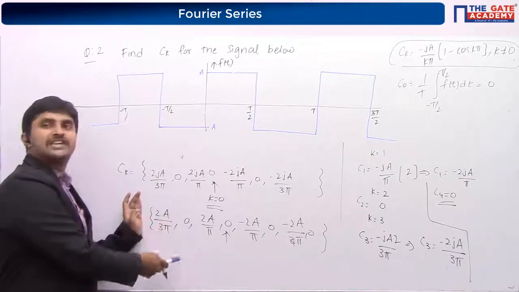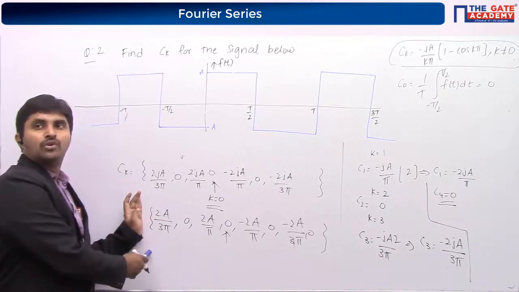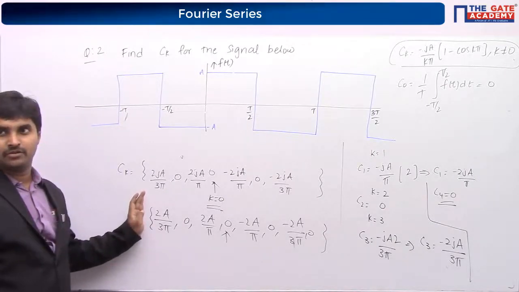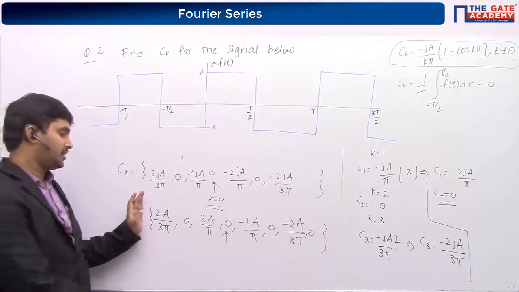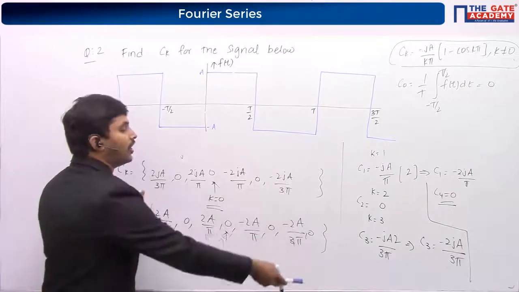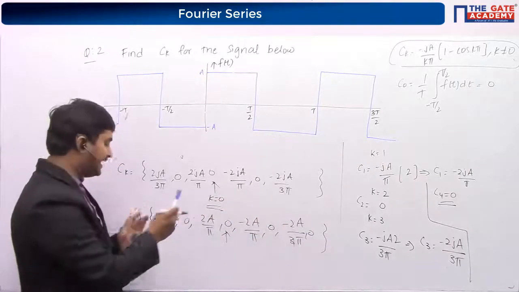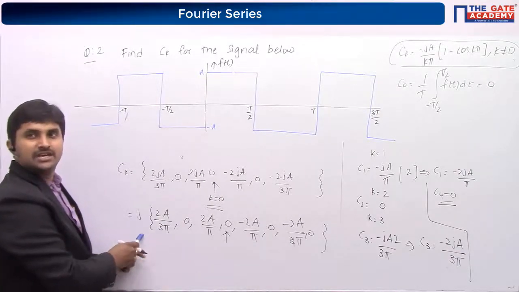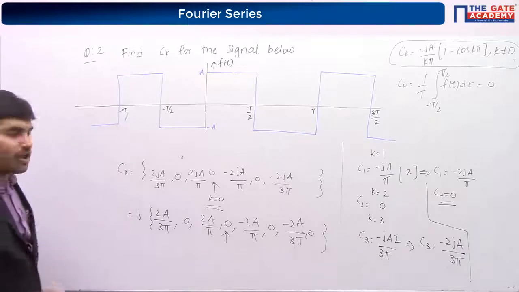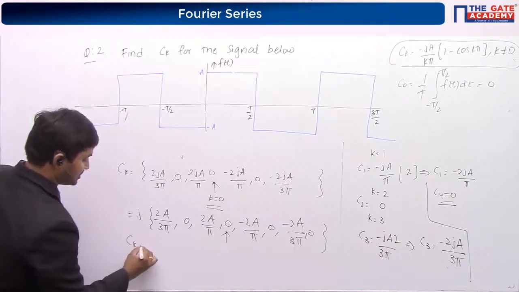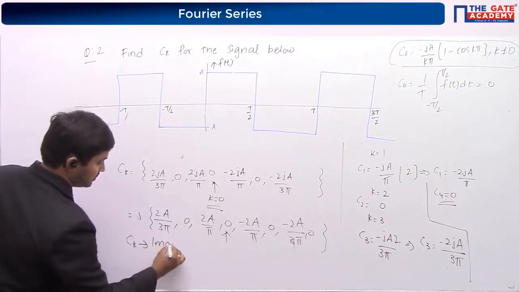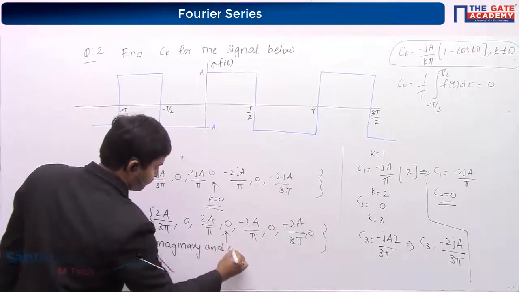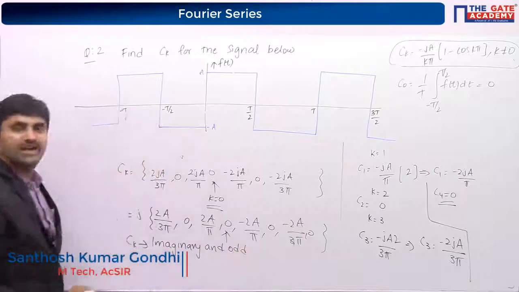What is the nature of ck now? If you forget about j, this is nothing but odd. And you are having j, so it is imaginary and odd. So ck is imaginary and odd.